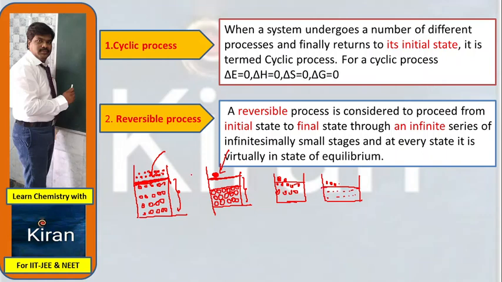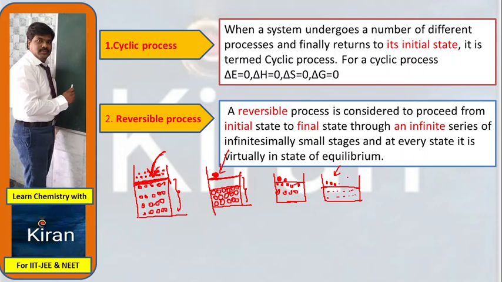It means the pressure is increasing as the weight of the sand increases. Here one particle, here two particles, here three particles. Each sand particle has almost negligible weight, so in the same way only a negligible amount of pressure increases.